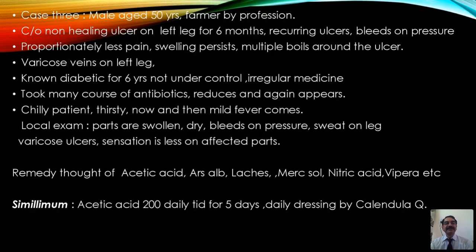This is another case: male aged 50 years, farmer by profession, complaining of a non-healing ulcer on the left leg for 6 months. Recurring ulcers, bleeds on pressure, proportionately less pain, swelling persists, multiple boils around the ulcers, and after that these small ulcers may become a big abscess.